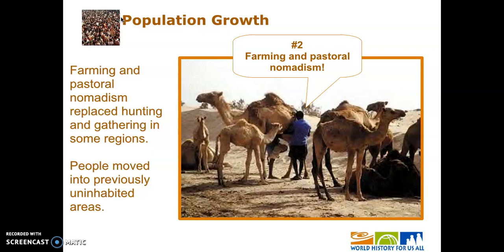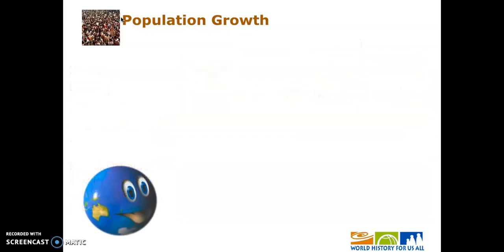That trend is going to continue into the Age of Empires. At this point in time, there are still a lot of people that are foragers, hunting and gathering, but there are fewer of them. They're shifting towards farming or pastoral nomadism. And we know that once people take on that way of living, their populations expand. That's going to continue to do so here.